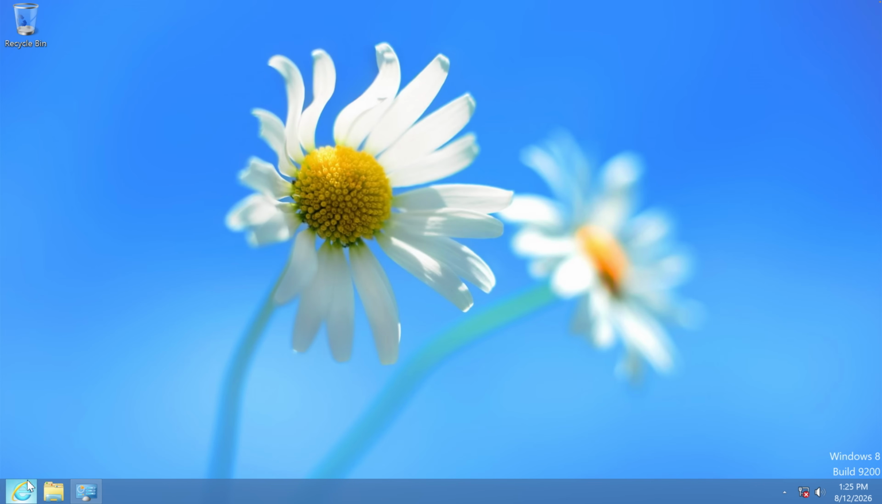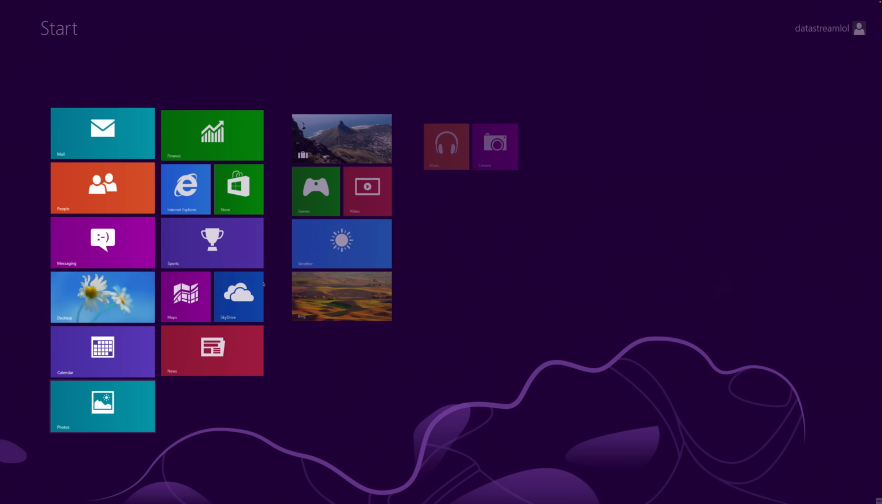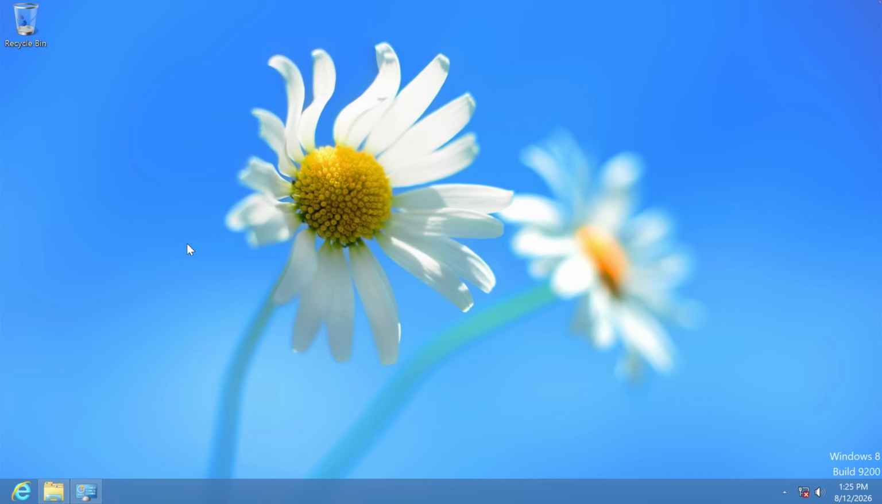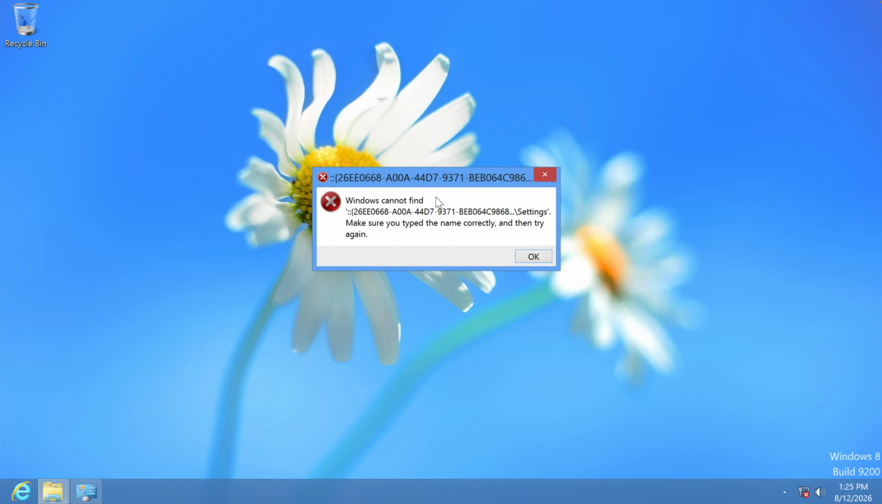Control Panel, yeah, we can still open this one. What about Internet Explorer? This one doesn't open for some reason. And then this one still works, okay. Some applications just refuse to open. Task Manager, this one also doesn't work. These icons have gone somewhere.